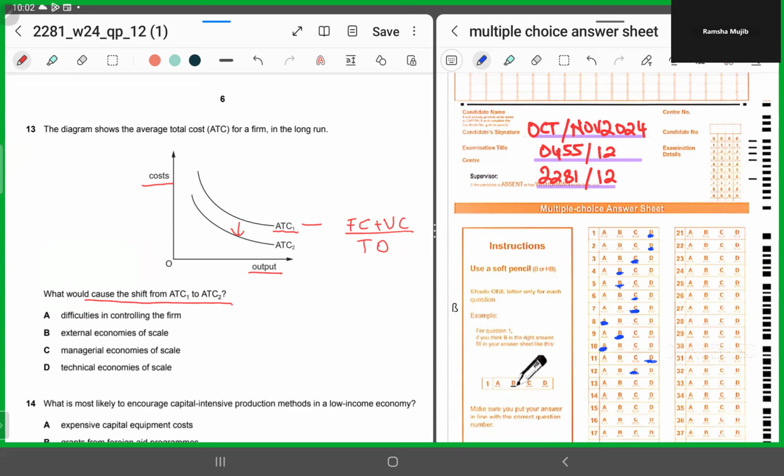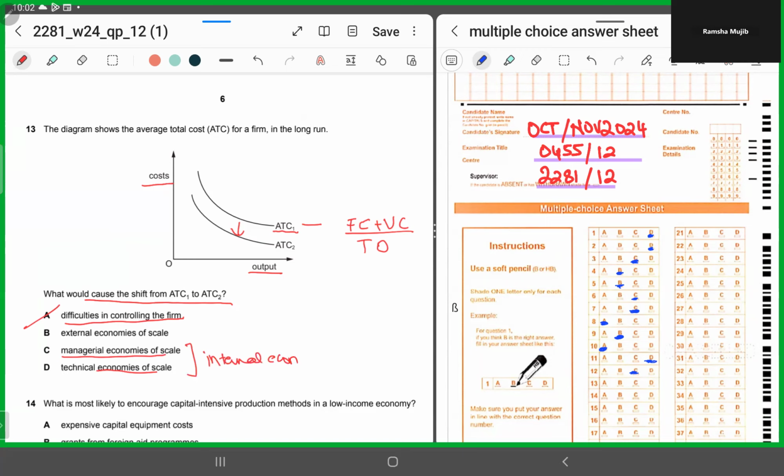A says difficulties in controlling the firm. This means there would have been a disadvantage. A is something negative. If you have difficulties in controlling the firm, the cost would have been rising and not falling. So you chop A. Now look at B, C, and D. B says external economies of scale, C says managerial economies, and D says technical economies. Now, both C and D are internal economies of scale.